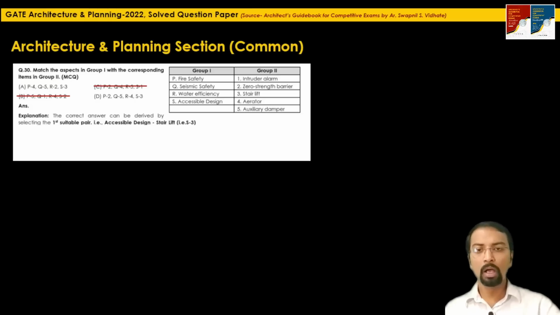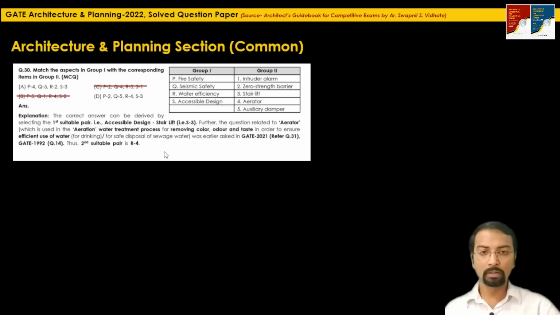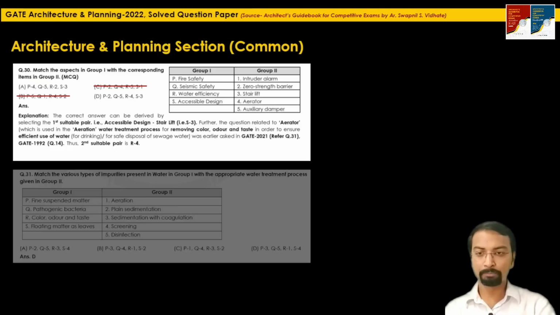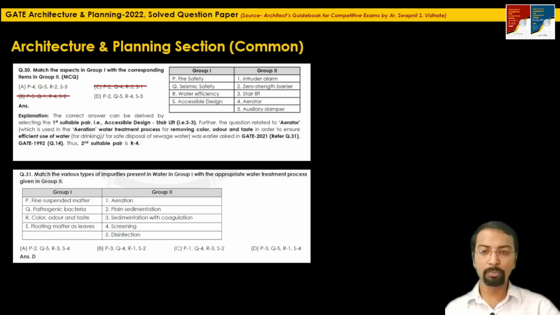Now further, the question related to this aerator was earlier asked in GATE 2021, the recent one, last year, in question 31, where aeration is used for removing color, odor, taste from the sewage water. What was the question? Let's see. Match the various types of impurities present in water in group 1 with the appropriate water treatment process. So this aeration is used to remove the color, odor and taste. So here the correct answer was option D, where R1 was the correct suitable pair.